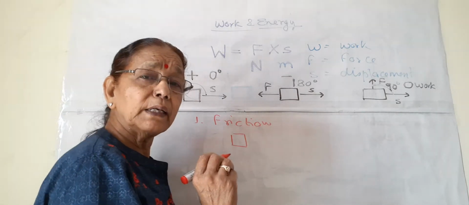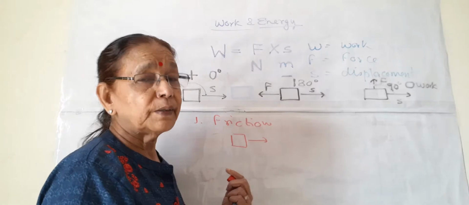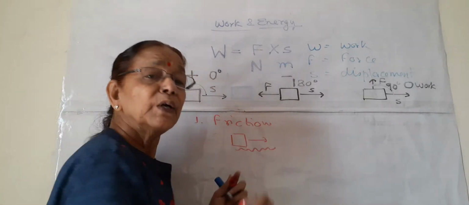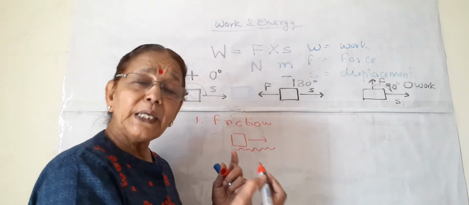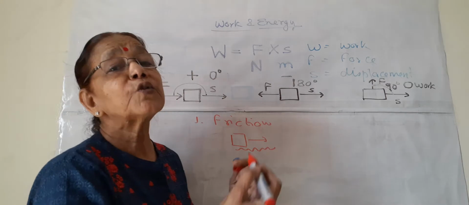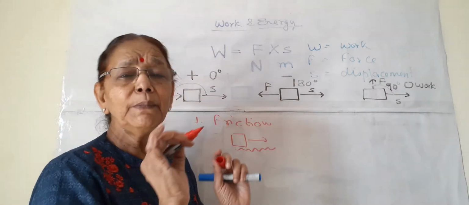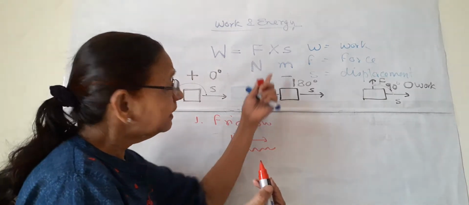Somebody is pulling this box and it is going in this direction. But the box is heavy, the surface is rough, so he can't pull it, and its movement slows down, and ultimately it stops at some point. So what happened in this case? The work done is negative.